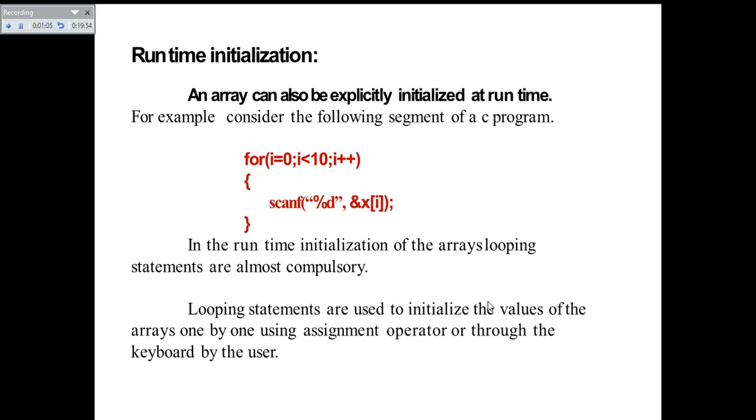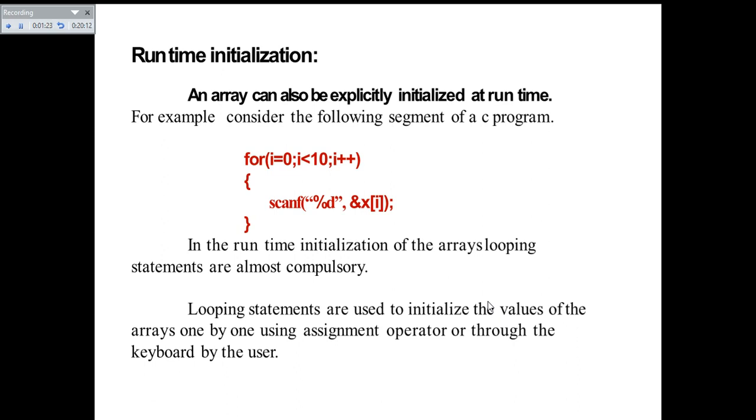In this case we are having the array x, and those values are going to be stored from 0 to 9 subscripts.